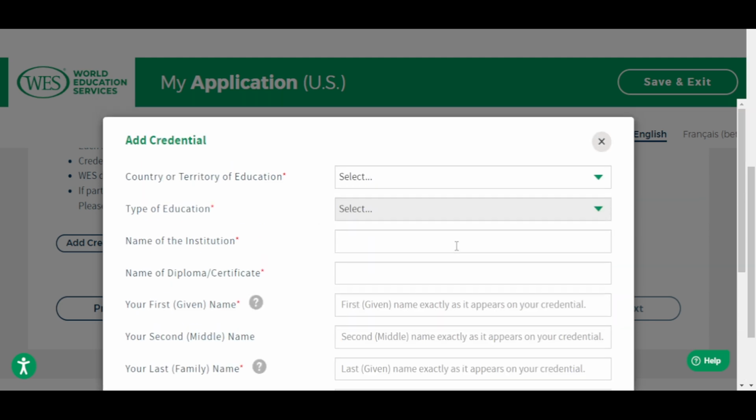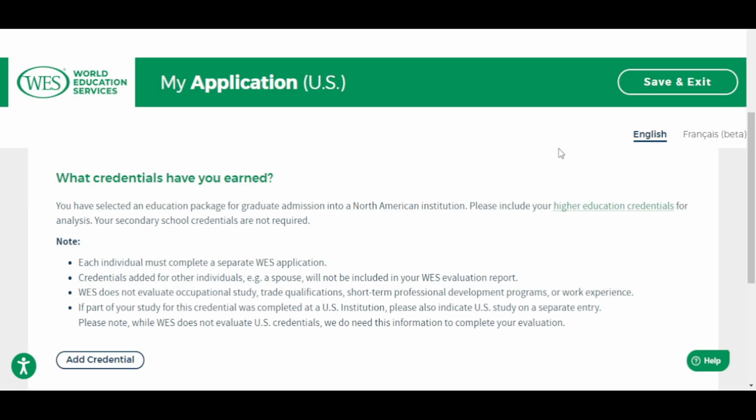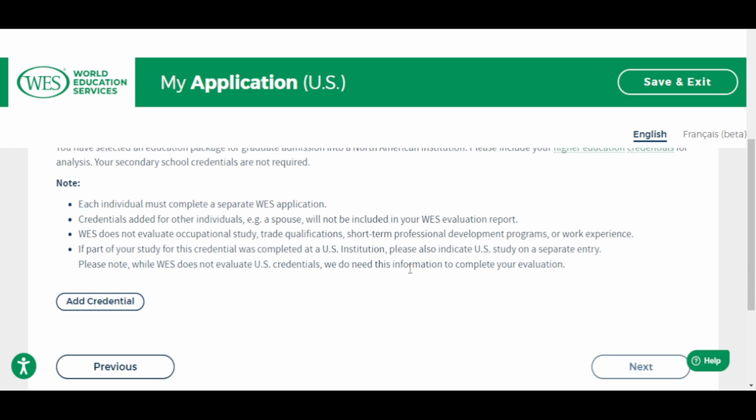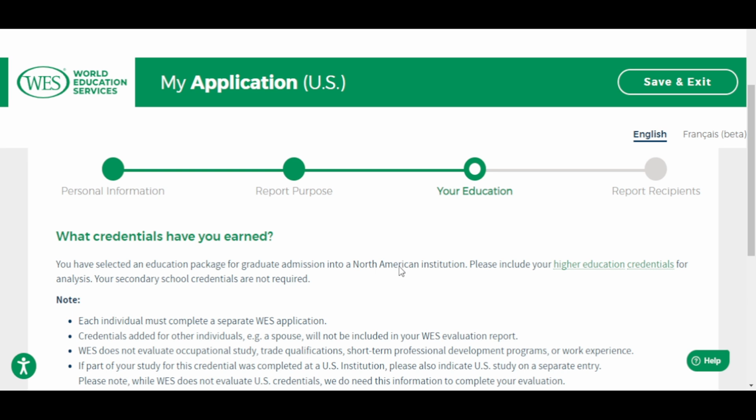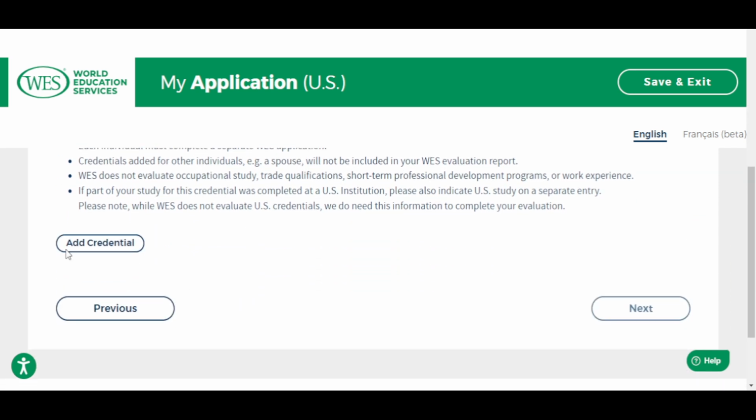Because I didn't plan on submitting anything to the US, I don't want to go ahead and continue with this application. But I've gotten to a stage where you should be able to continue now. Once you submit everything you need to, attaching your credential, it can be just one.